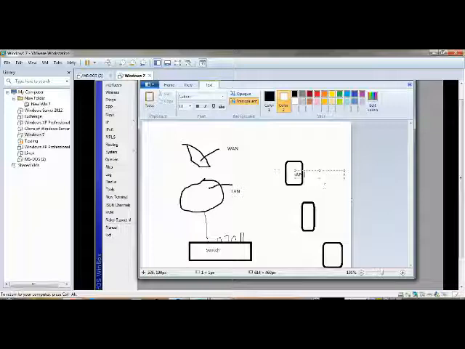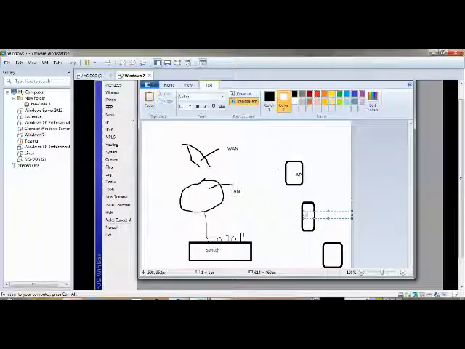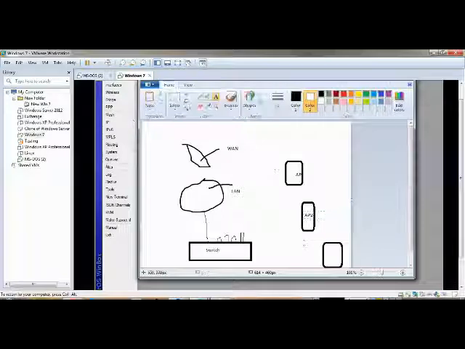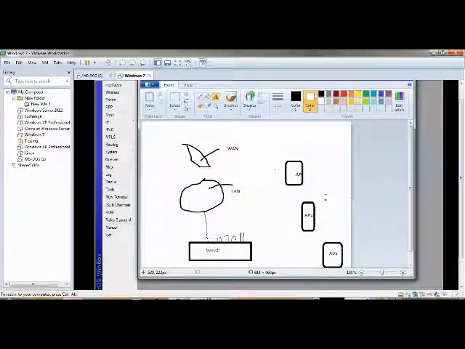AP1, AP2 and AP3. You can put more access points also. How many you want to put, you can put that many access points. What you need to do from here is give the connection to the access points.